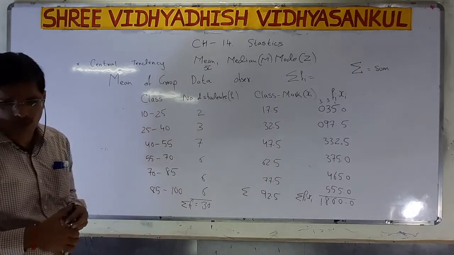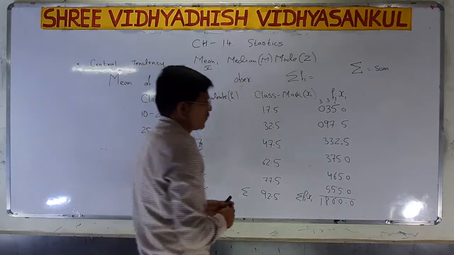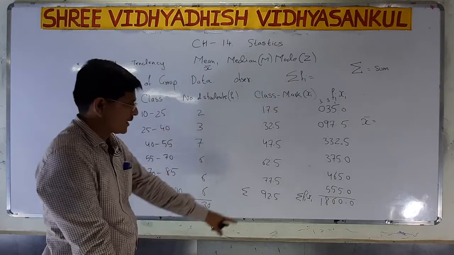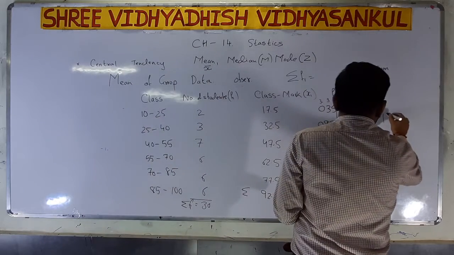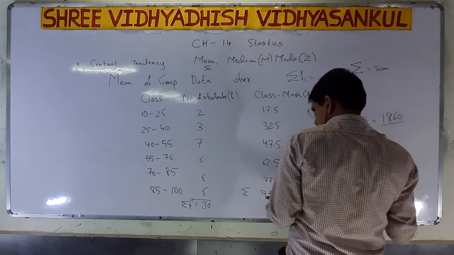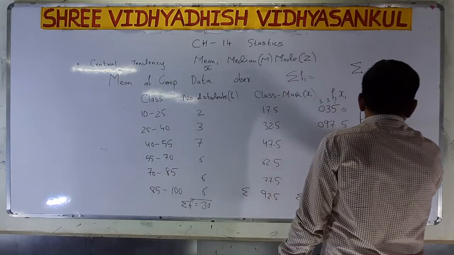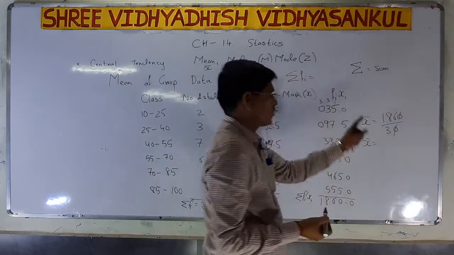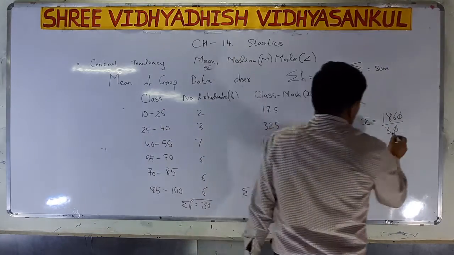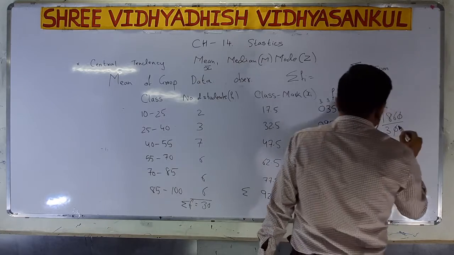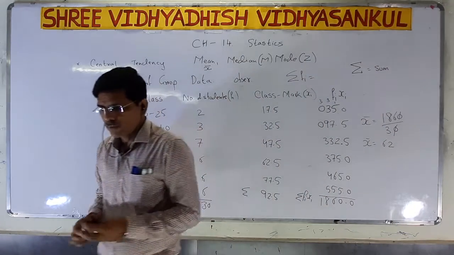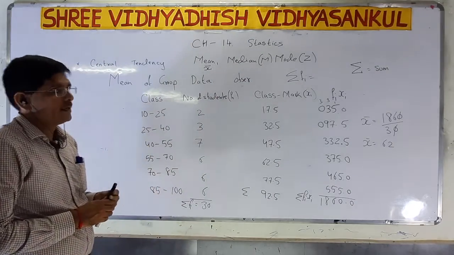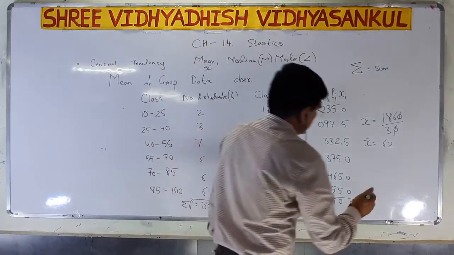Now we have to find out the mean, that is x bar. So to find out x bar, what do I have to write? 1860 divided by 30. So x bar is equal to, we can cut 0, 0. So what answer will you get? 62. So x bar is 62. Finding it this way is called the direct method.